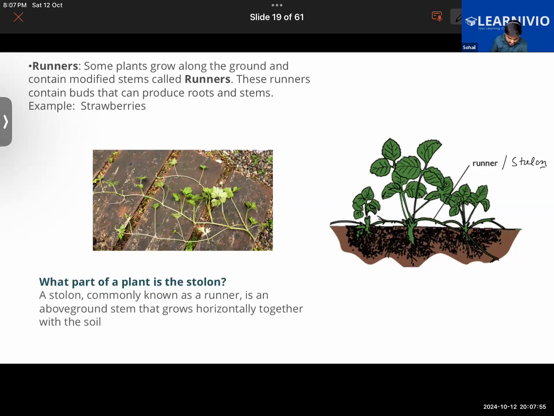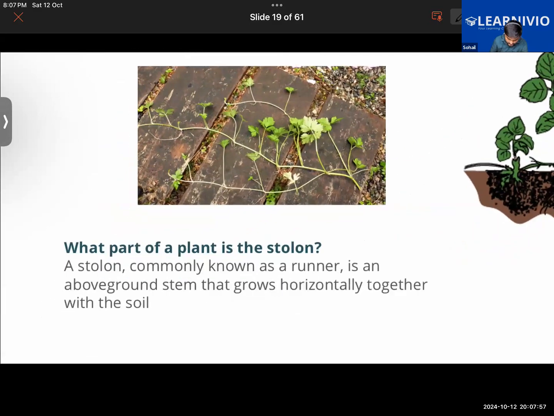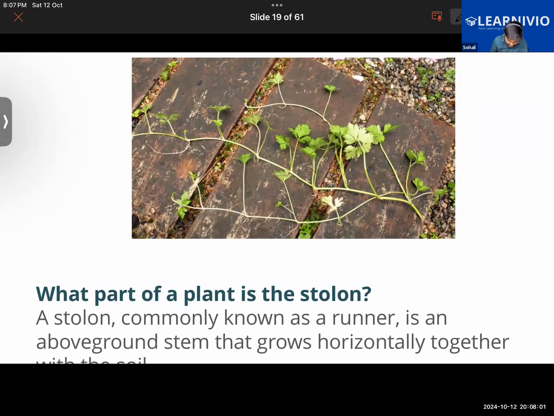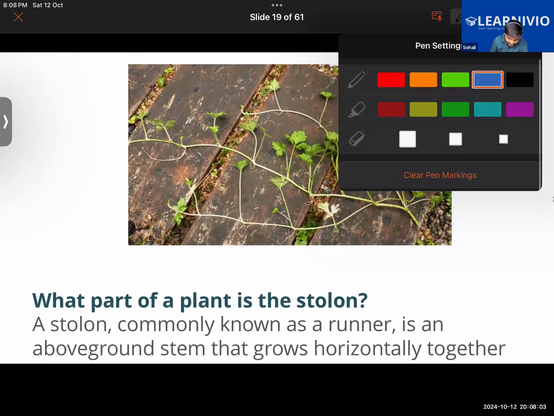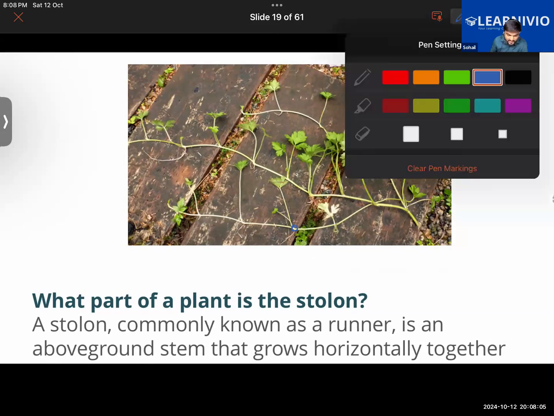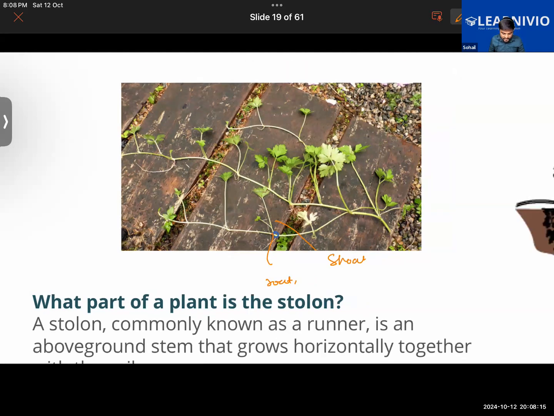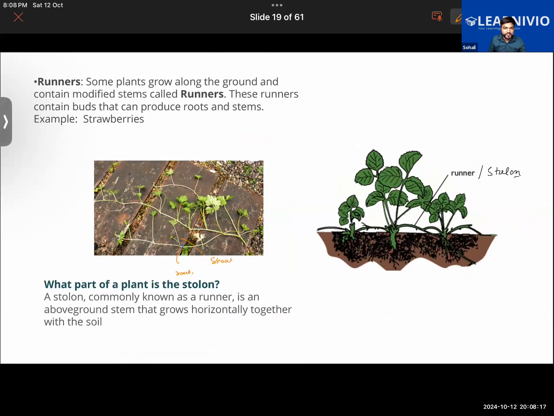Like take for example here, buds are present here, and from this bud, the shoot and the root can develop. Getting it now? Shoot and a root can develop, and hence in this manner a new plant can grow from this. That is the way.